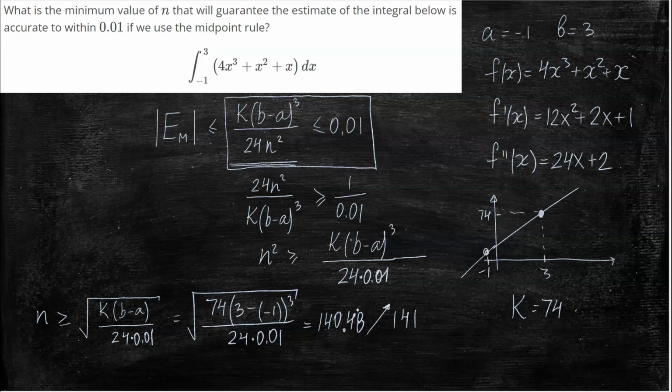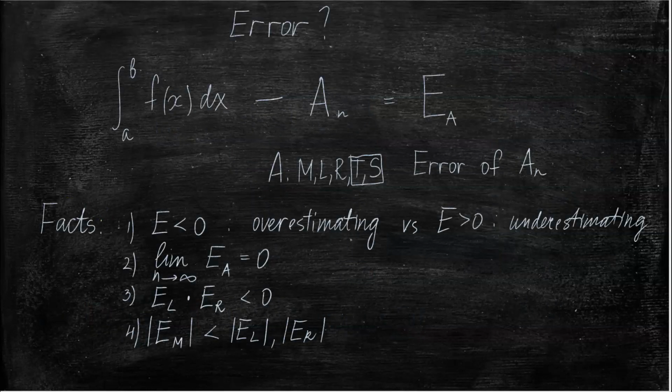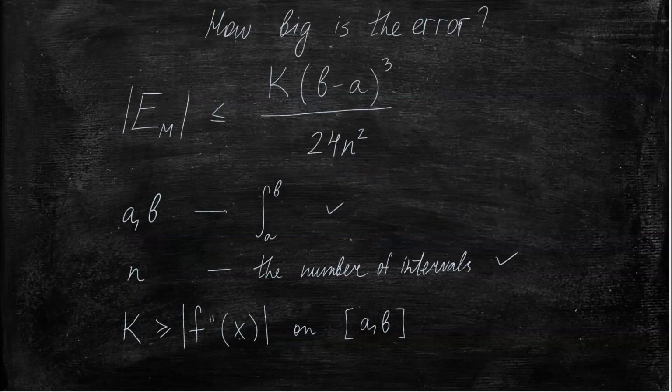So the answer to the question, what is the minimum value of n that will guarantee this estimate will be within 0.01, is 141. So we discussed what an error is and how to bound it, and how to use this error bound formula in two different ways.